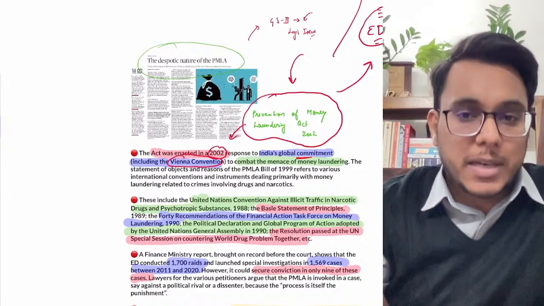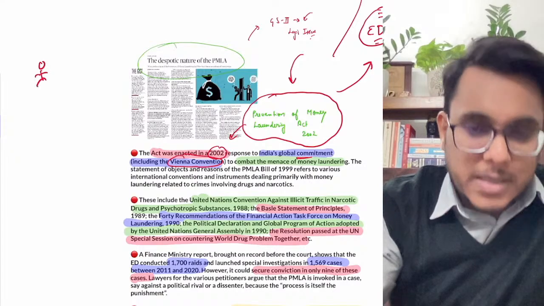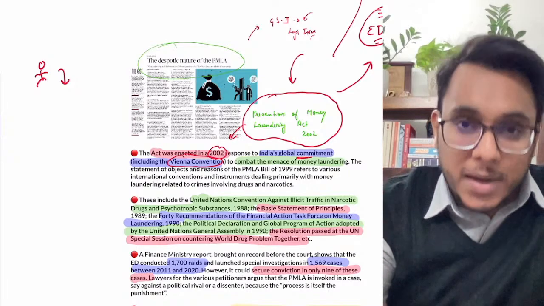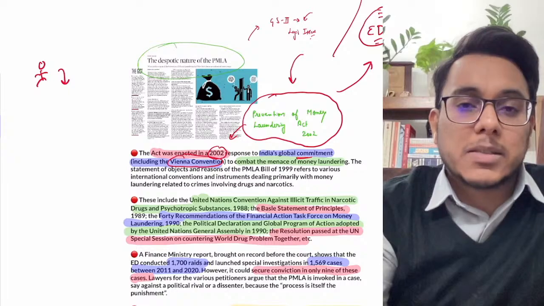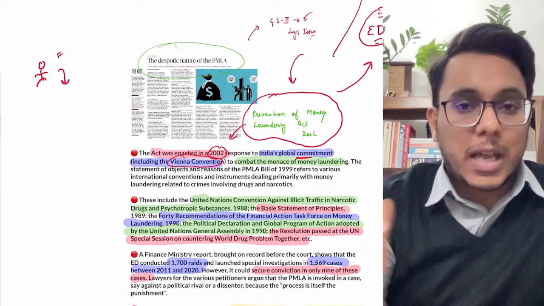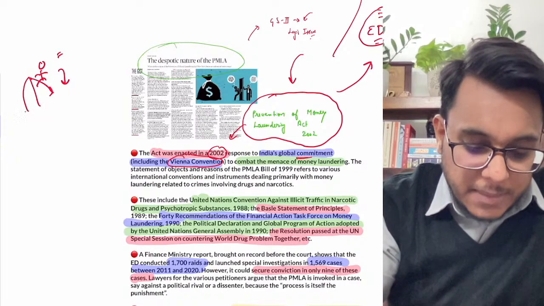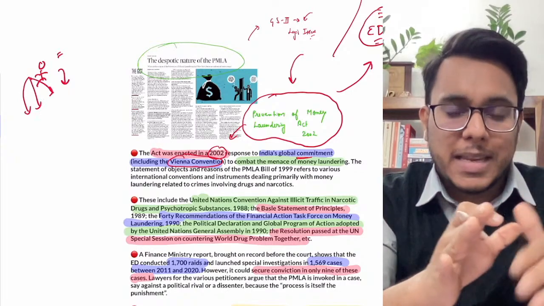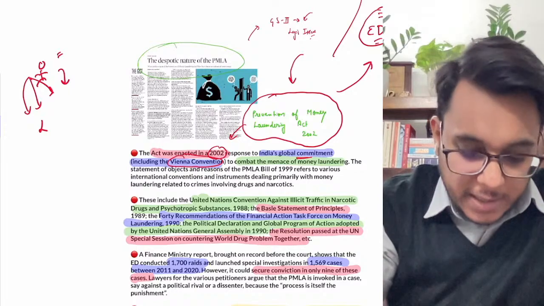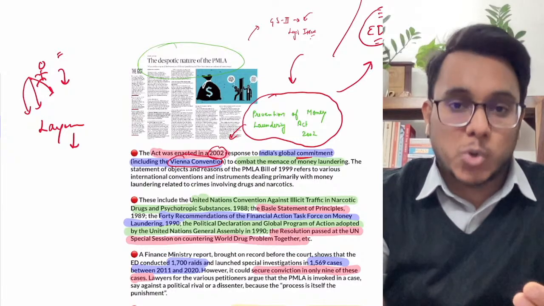The Vienna Convention provided that money laundering is to be reduced. Now guys, first of all, what is money laundering? A couple of days back I had already explained it. Let's say there is a person A. This person A has earned some money from illegal activities, for example the drug trade, or some other illegal business like extortion. In money laundering, laundering means cleaning. He will basically hide the source of this money and go for layering, through different layering processes by which he will show that the money has actually been earned from a legitimate source. Is it clear or not?